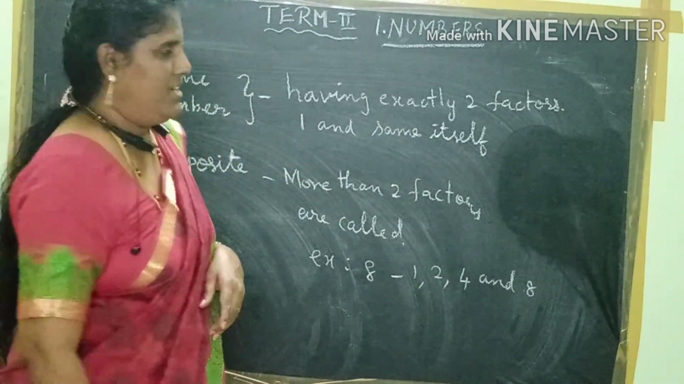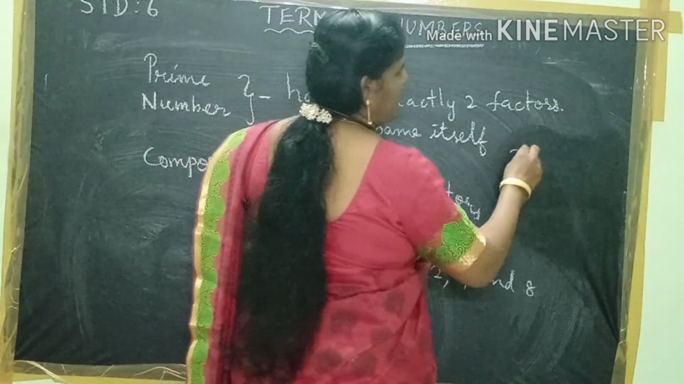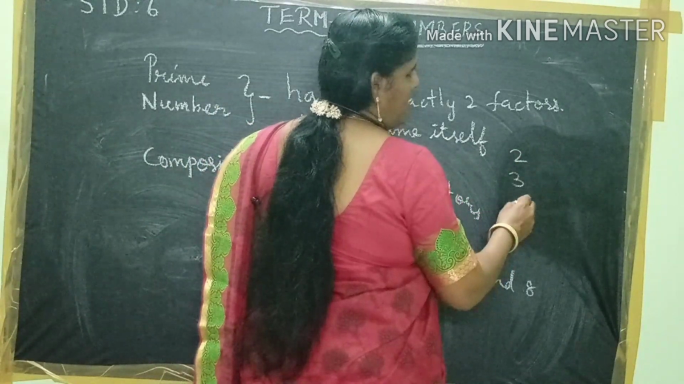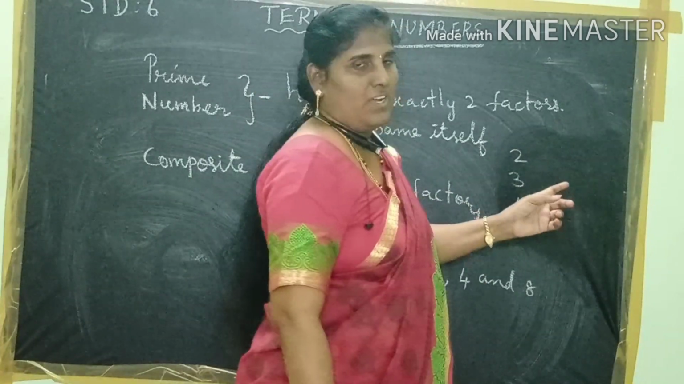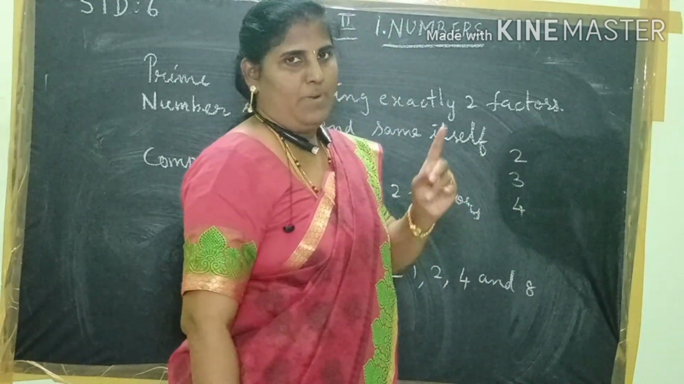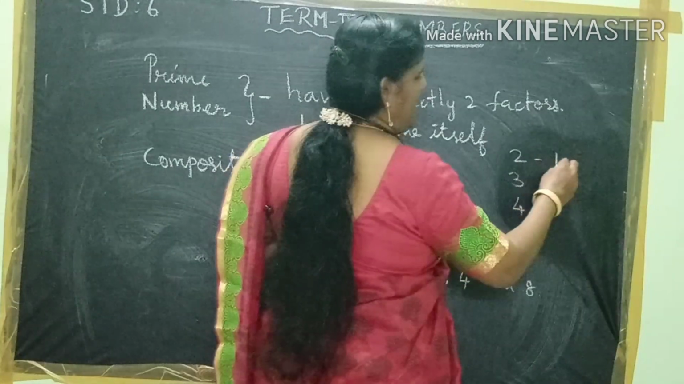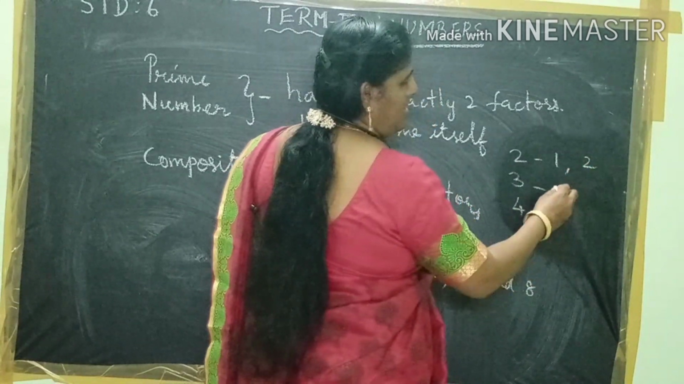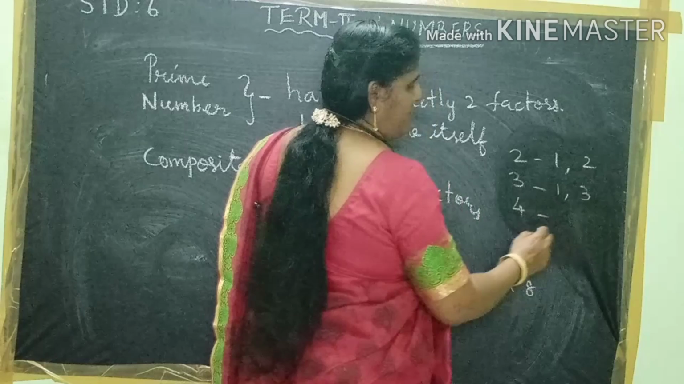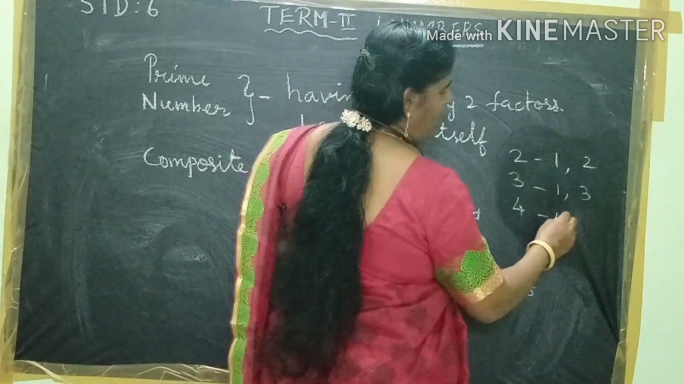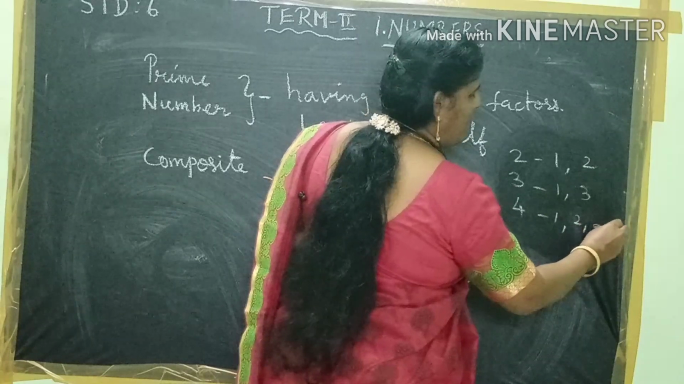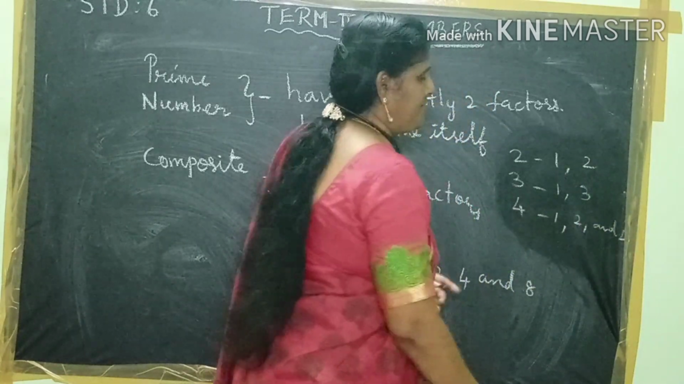For example, take the numbers 2, 3, 4. Number 2 can be divided by the 1 table and 2 table. Yes or no? So the factors are 1 and 2. And for 3, the factors are 1 and 3. But the number 4 can be divided by the 1 table, 2 table and 4 table. Yes or no, children?